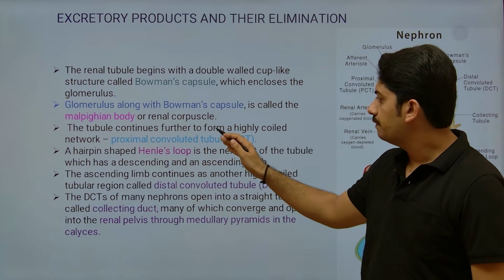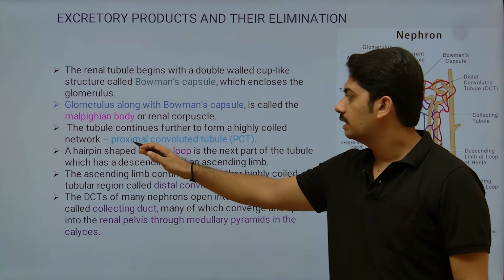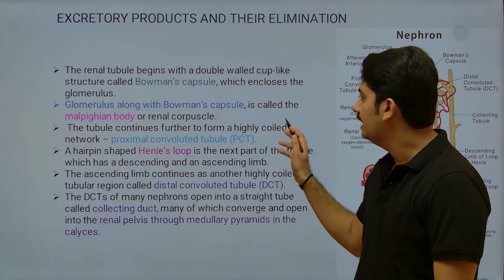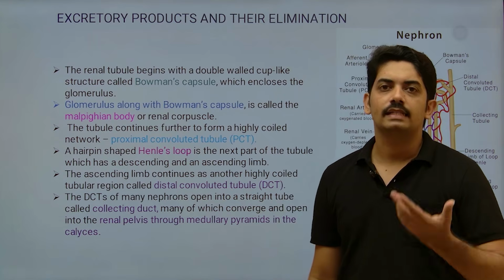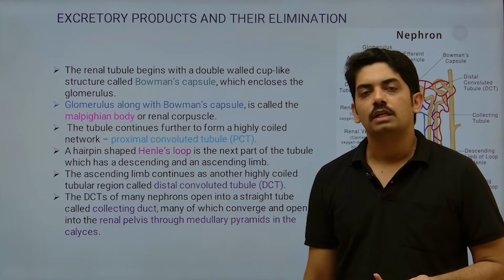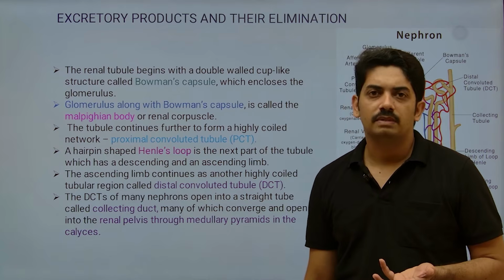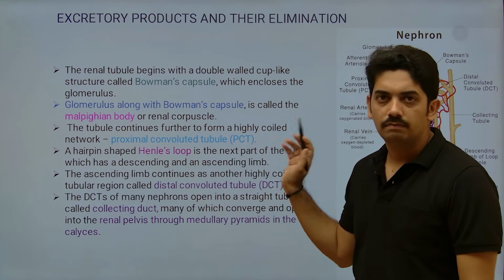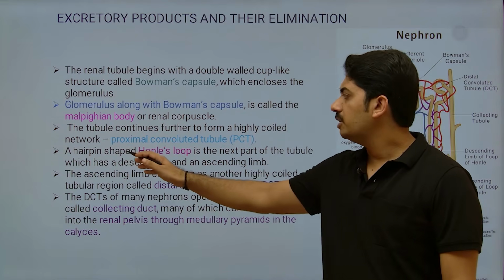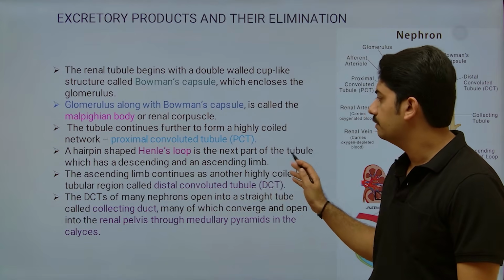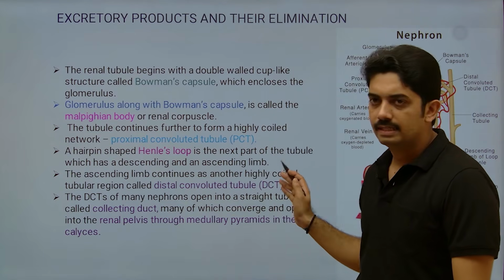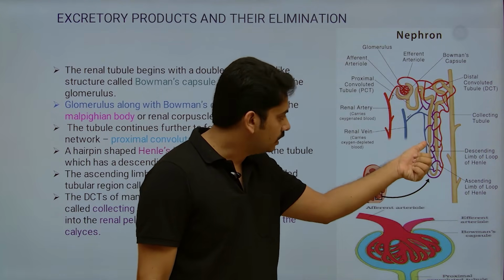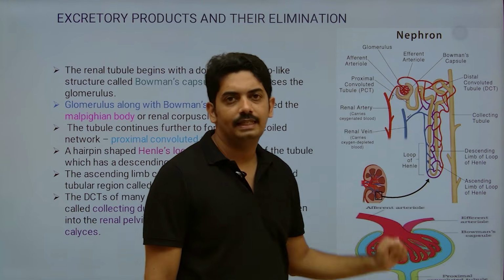The tubule continues further to form a highly coiled network, that is the proximal convoluted tubule. I already explained why they are highly coiled. The reason is to increase the surface area for reabsorption, because 60 to 70% or sometimes more of the water will be reabsorbed in the region of the proximal convoluted tubule. A hairpin-shaped Henle's loop is the next part of the tubule, which has a descending and an ascending limb. Here you can see the hairpin bend-like structure. So this is the descending limb of Henle, this is the ascending limb of Henle.